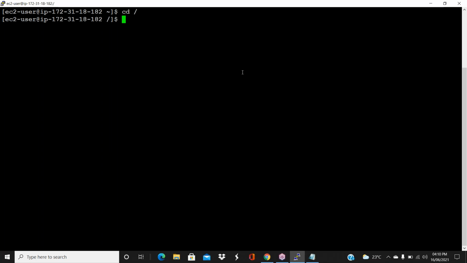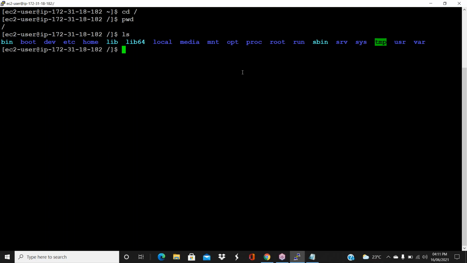Now do pwd. pwd will show you the present working directory, where you are currently. In Windows, if you go somewhere, it will show you where you are, what your folder name is, and what the content of that folder is. But here you have to do pwd to check that. Okay, now do ls. It will show you what is in this folder. See, this many folders we have.